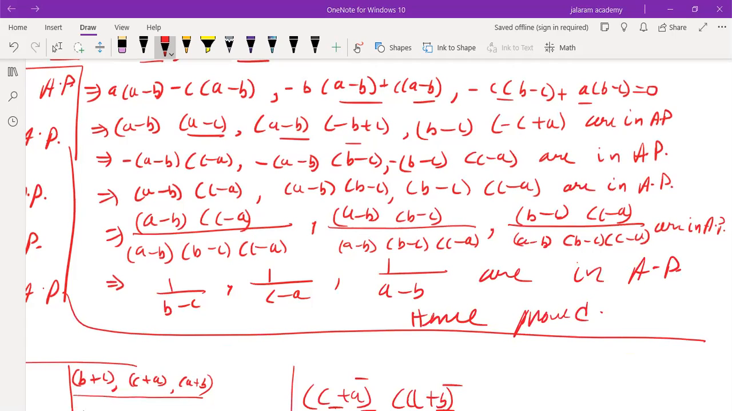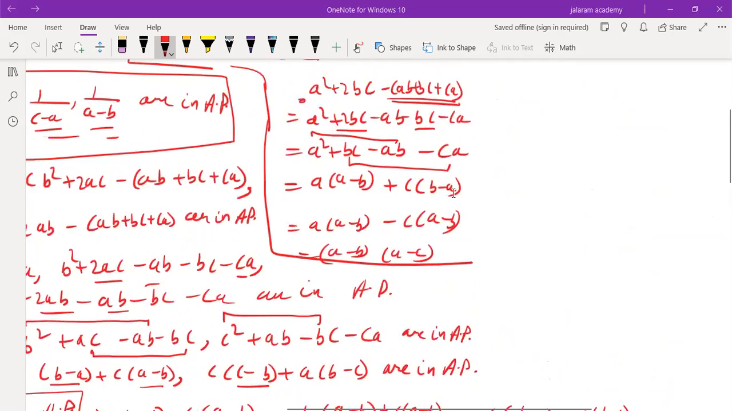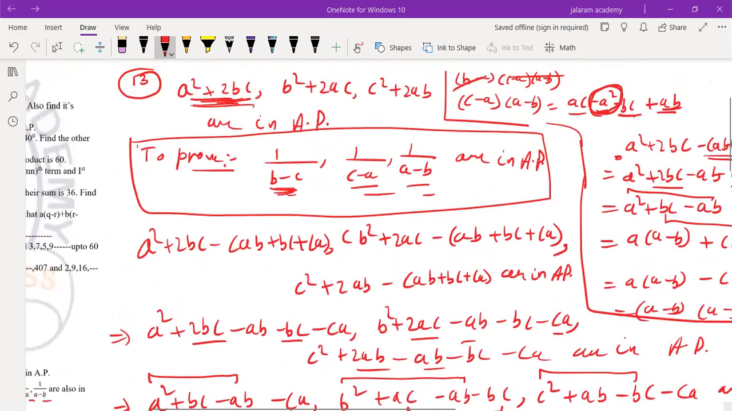Okay, I think you must have understood this. The main concept is again the same. First we take the LCM of the terms which we have to bring in the proof. So b minus c, c minus a, and a minus b are the denominators, and their LCM is the product of these three. Why? As none of them have a common factor. So (b minus c) into (c minus a) into (a minus b) is the LCM.